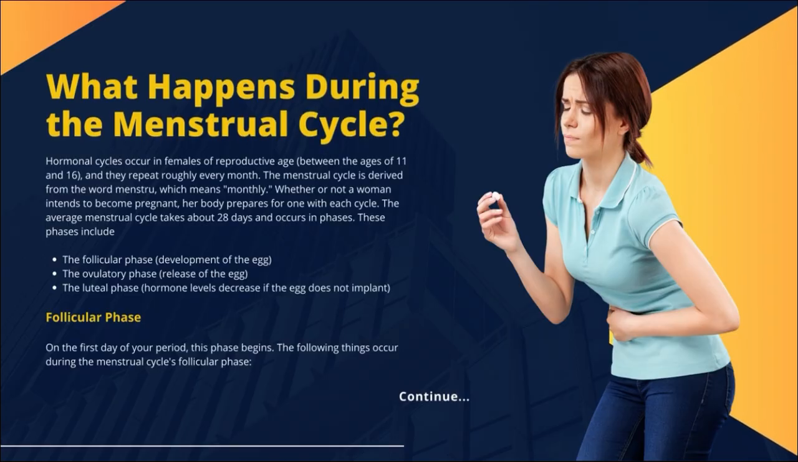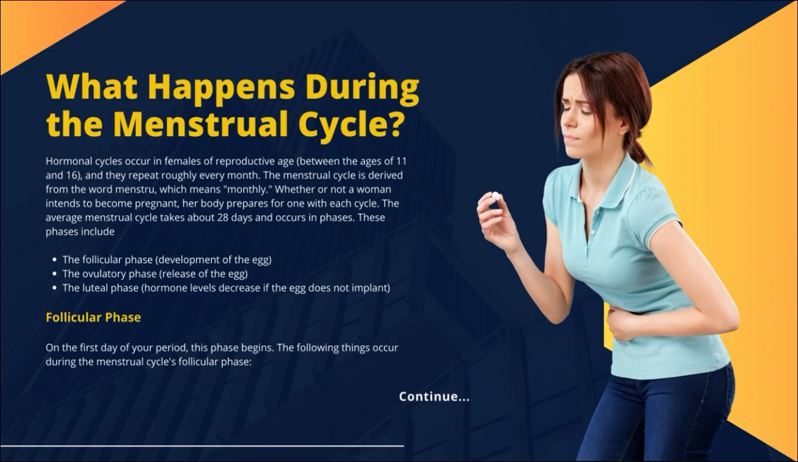What happens during the menstrual cycle? Hormonal cycles occur in females of reproductive age, between the ages of 11 and 16, and they repeat roughly every month. The word menstrual is derived from the word menstru, which means monthly. Whether or not a woman intends to become pregnant, her body prepares for one with each cycle. The average menstrual cycle takes about 28 days and occurs in phases.